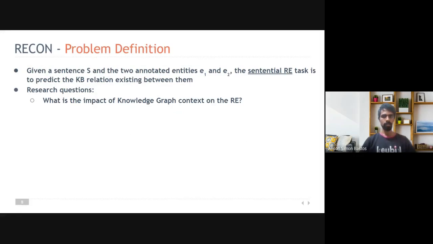The definition of a sentential RE task is very similar to that of the standard RE task, except that we would not use any other bag of sentences in the document, and only the sentence under consideration along with the annotated entities are used to predict the relation. The research question we ask is, what is the impact of knowledge graph context on the RE task, on the sentential RE task?